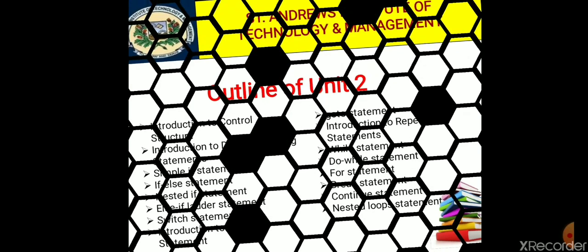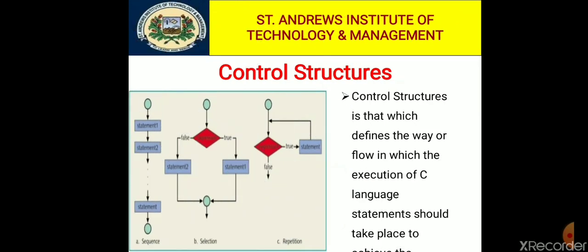So the first topic of today's session is control structure. So what is control structure? Basically, control structure defines the way or flow in which the execution of C language statements should take place to achieve the required result. In other words, statements that are used to control the flow of execution in a program are called control structures. It combines instructions into a logical unit. Logical unit means it has one entry point and one exit point.